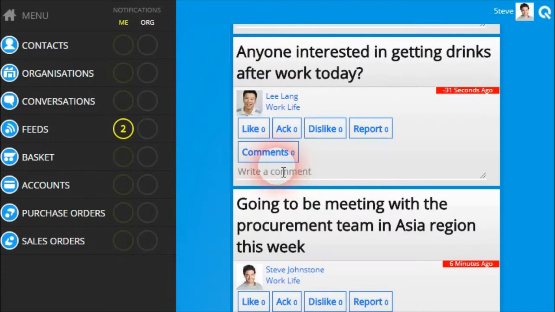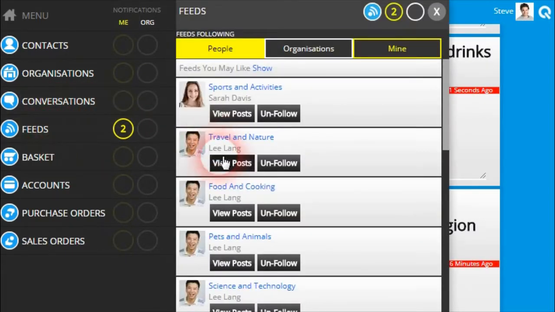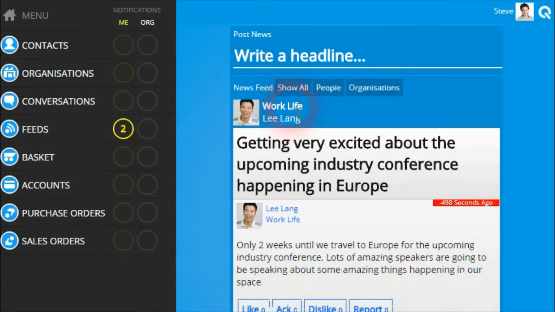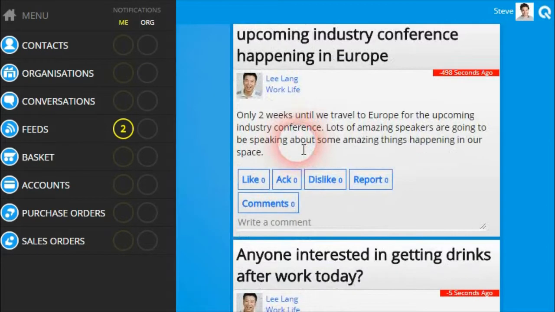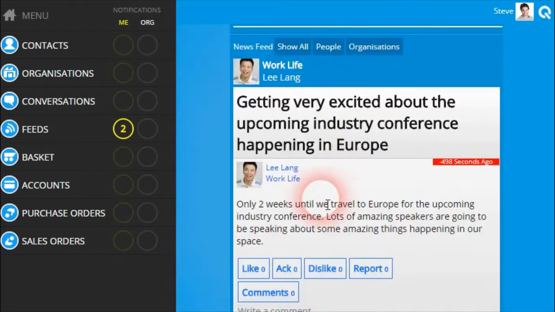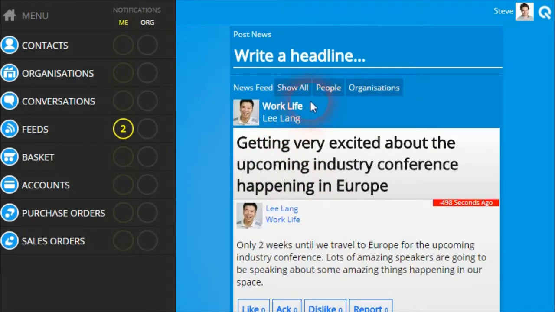If you click on the feed name within a post, or from the feeds menu bar, then you can filter the news feed to show all the posts made under that particular feed. So in our example here, Lee Lang has a feed called Work Life, and we can see all the posts related that he's posted in his Work Life feed. If you wish to clear and see all the posts again on the newsfeed, just click on the Show All button again.